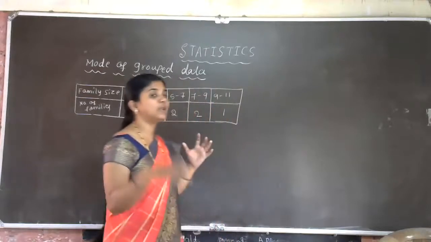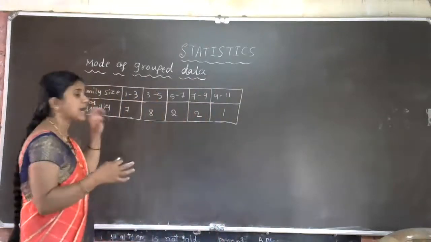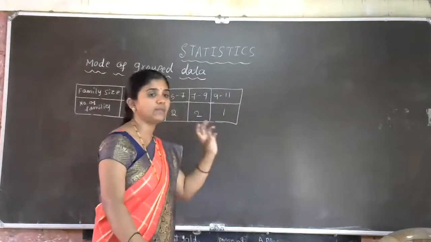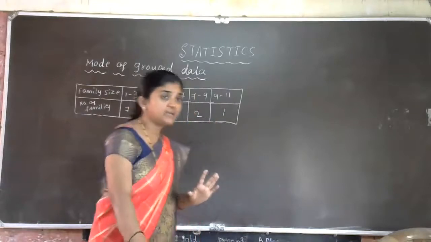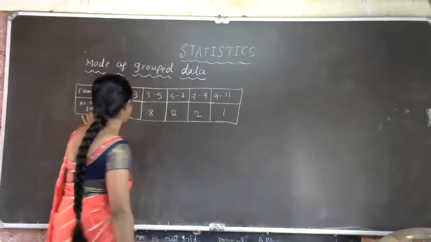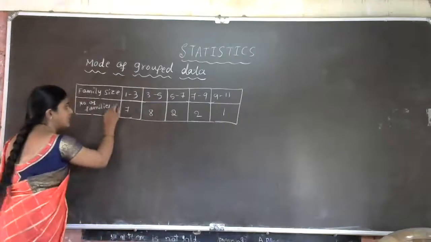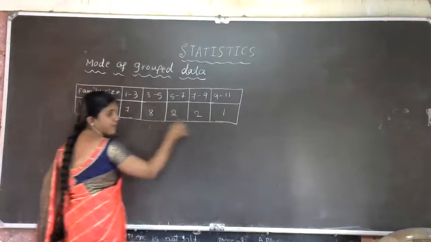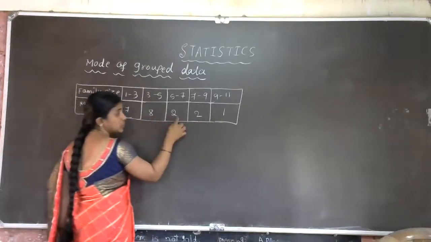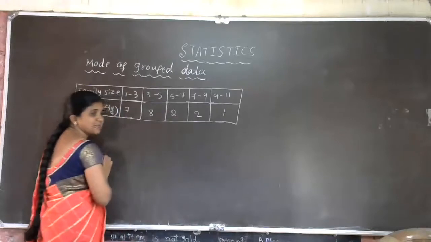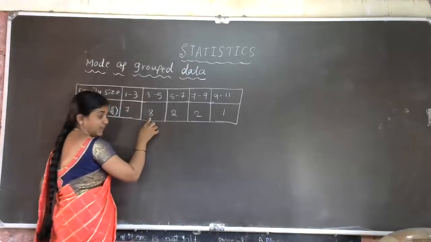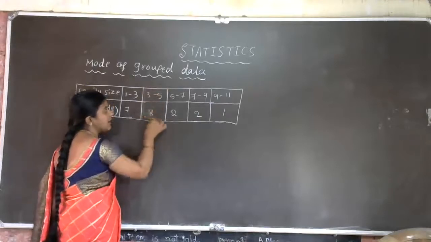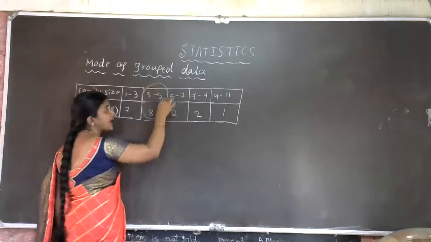Mode will always lie on the highest frequency. So we have to decide the mode on the basis of the highest frequency. Number of families is the frequency column. In this column we have 7, 8, 2, 2, 1. Which is the highest number? 8 is the highest number, so here we get 3 to 5.